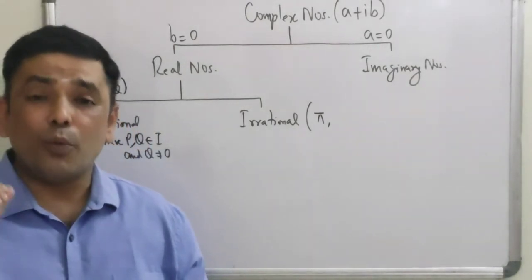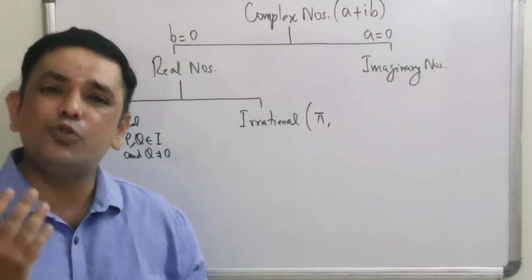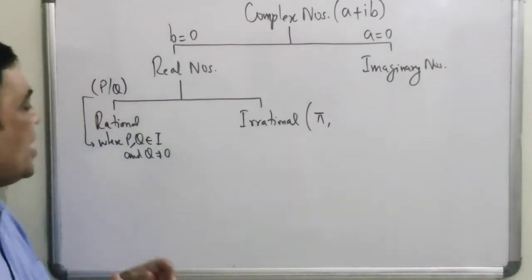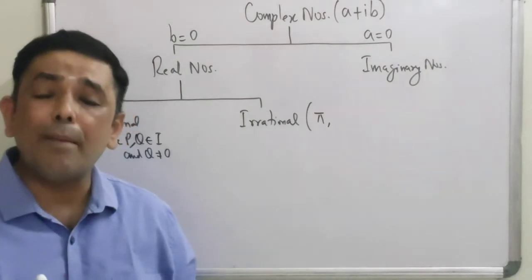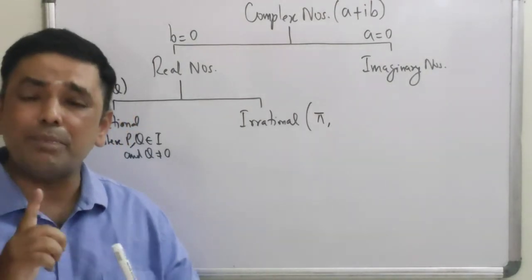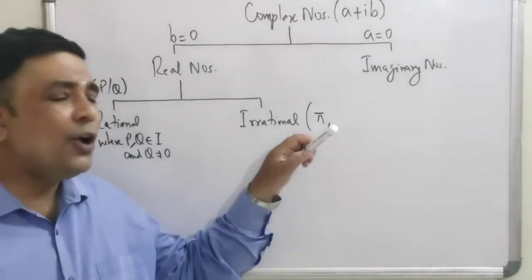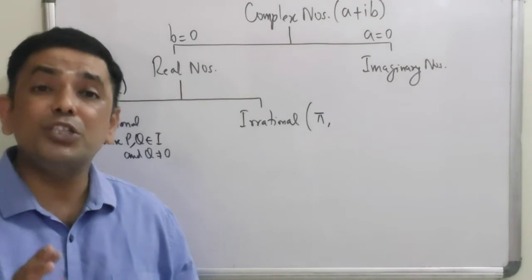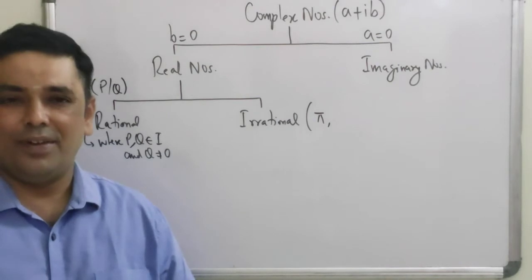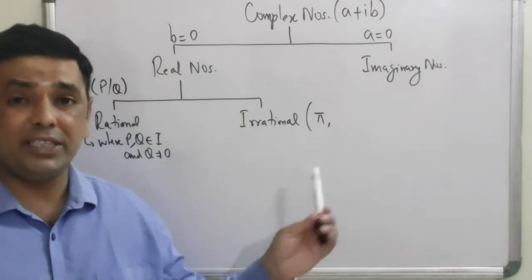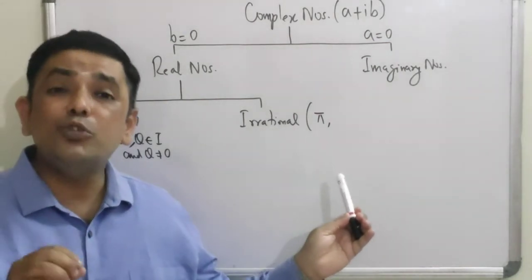It is pi. So what is the immediate question that comes to a student's mind? Sir, pi is 22 by 7 and 22 by 7 is p by q. And you are giving pi as the first example of an irrational number. So there is a mismatch. What is the truth? The truth is 22 by 7 is an approximate value of pi that we take for calculation purpose. Right? If you actually Google this, and we all have the resources today, the actual value of pi is